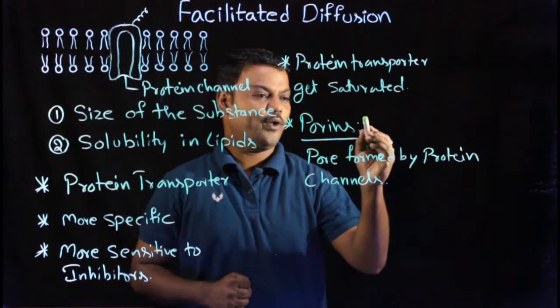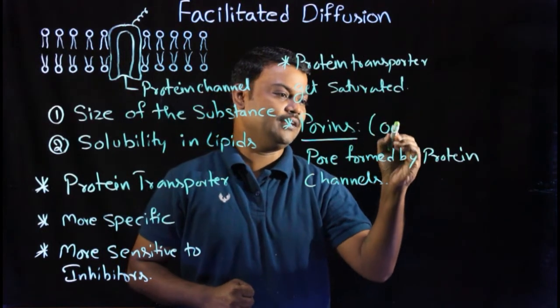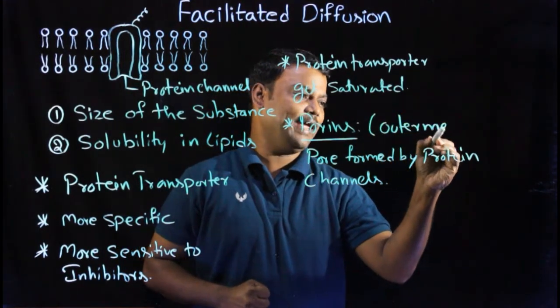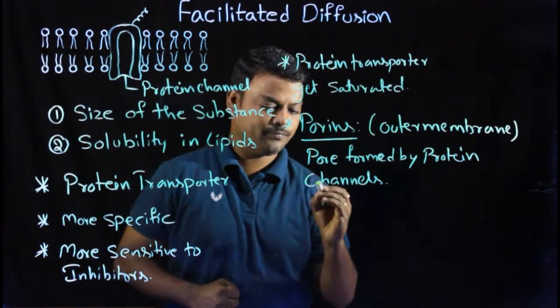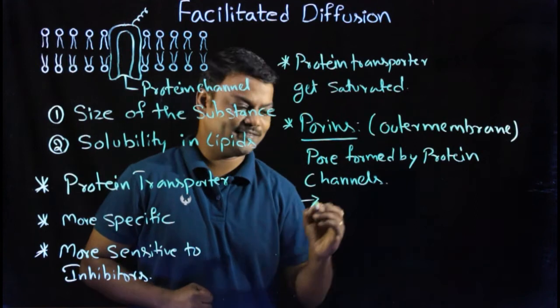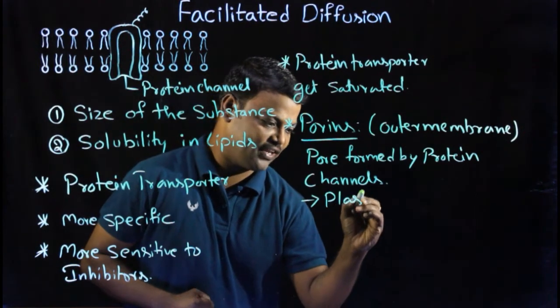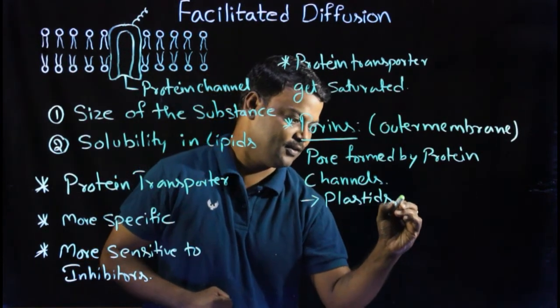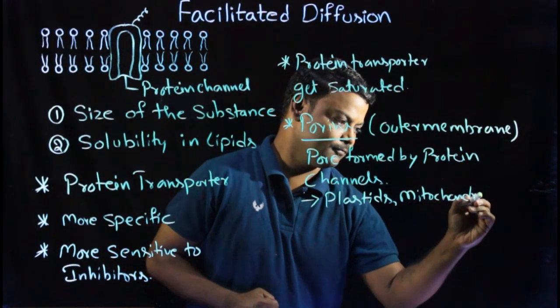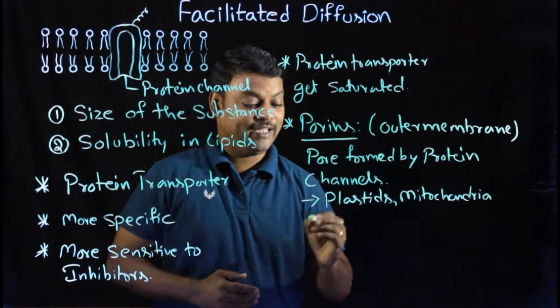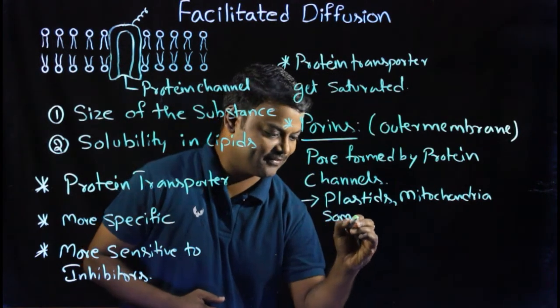Especially these porins can be observed in the outer membrane of some cell organelles like plastids, mitochondria, and along with that in some bacterial cells.